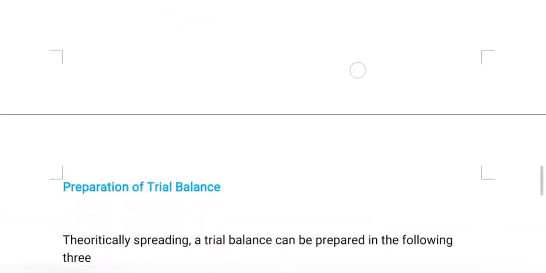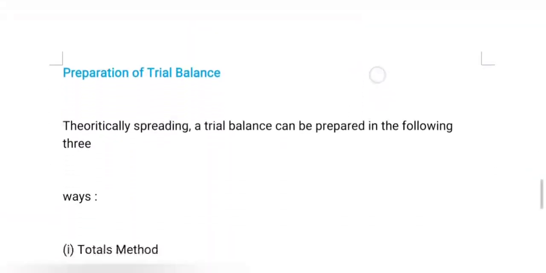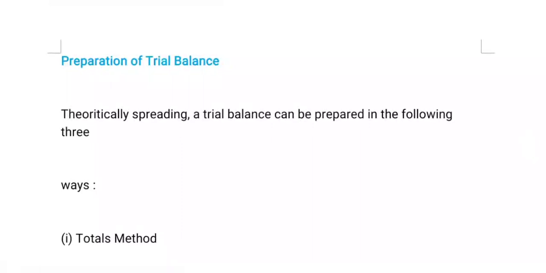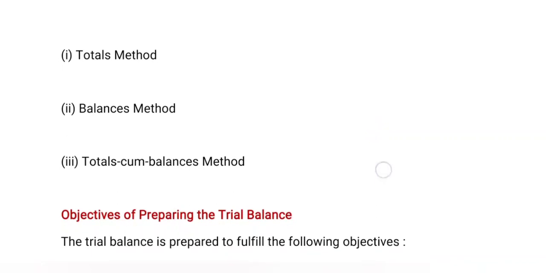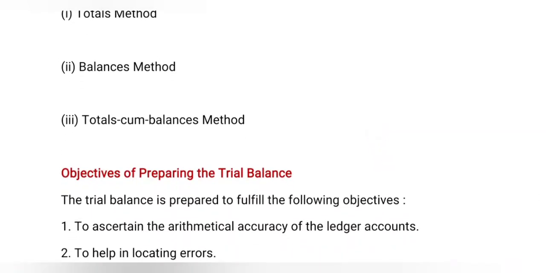Now we go to the preparation of trial balance, types of preparation. Theoretically, a trial balance can be prepared in the following three ways: the total method, the balance method, and the total cum balance method.